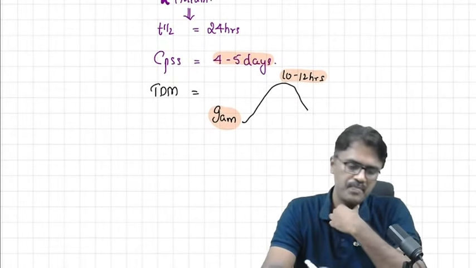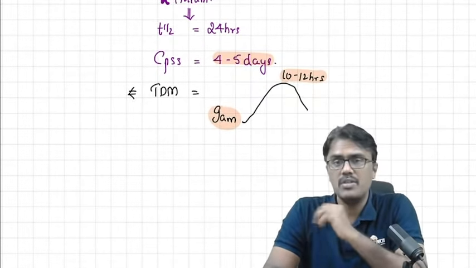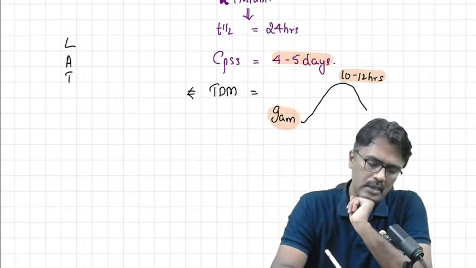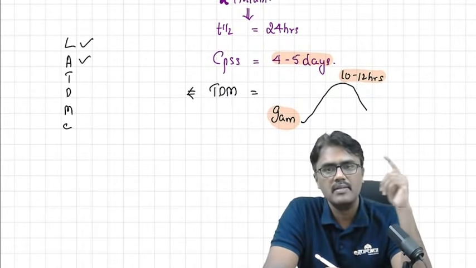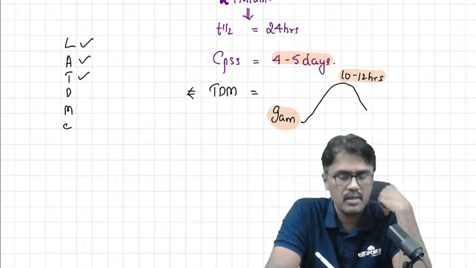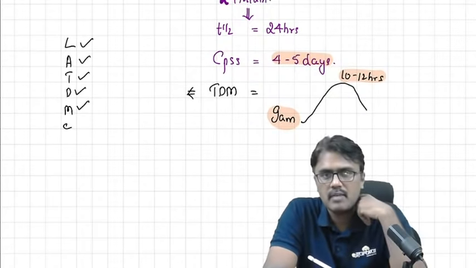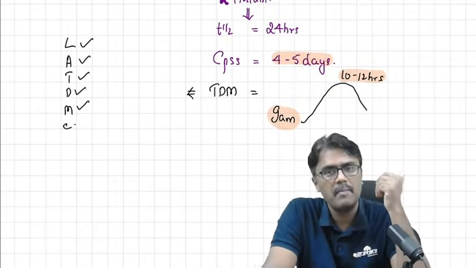Now, when we talk about TDM, what are the drugs which require TDM is a big question. Now, I will give a mnemonic. Look at TDM concentration. L for lithium, A for anti-epileptics, aminoglycosides, theophylline, TCAs, digoxin, anti-cancer drug, methotrexate, C for calcineurin inhibitor. Can you tell me the name?